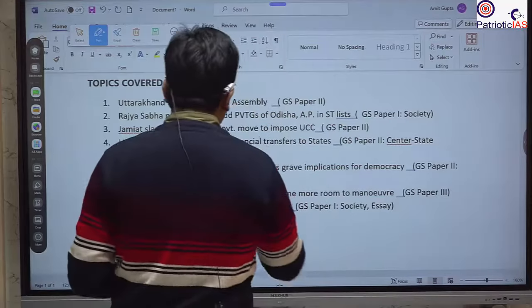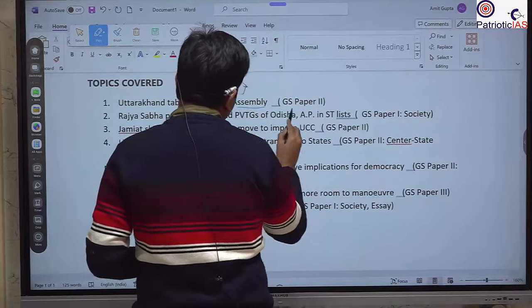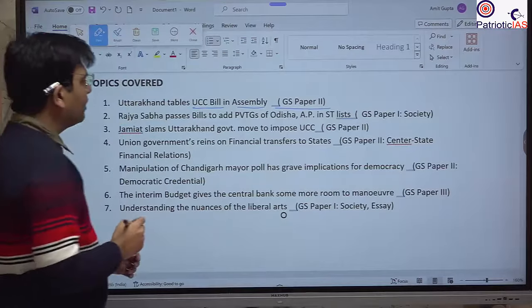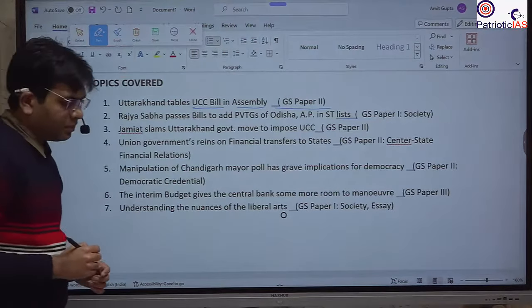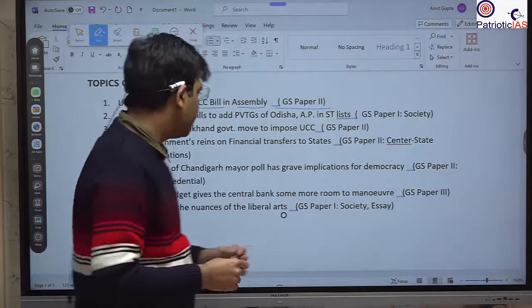We will study all this under GS paper 2, as part of the DPSP, Directive Principles of State Policy, under our Constitution.